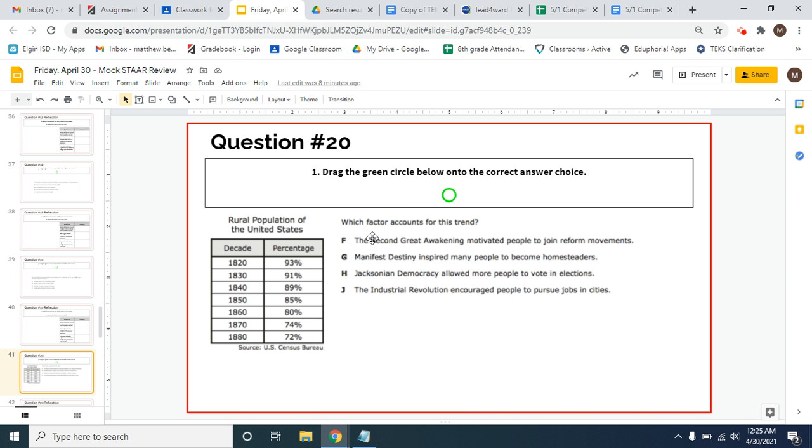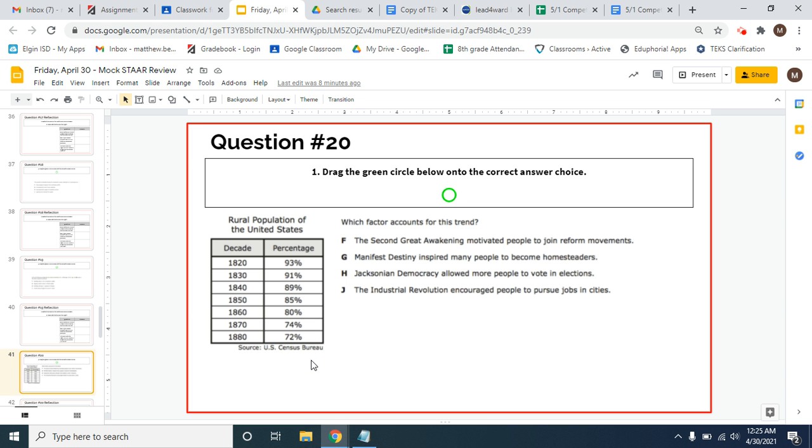All right, this question says which factor accounts for this trend? So what we see is the rural population of the United States. Remember, rural refers to people who are living out in the countryside, who are living very spread out, usually living on farms, things like that. So what's happening to the rural population of the United States over time? We can see that over time, the percentage of the U.S. population that lives in rural areas is decreasing, which means that people must be moving to more urban areas.